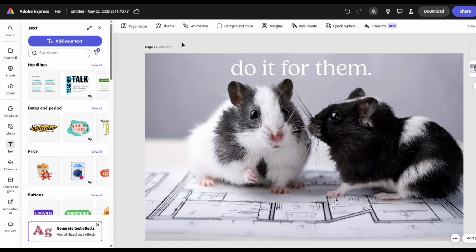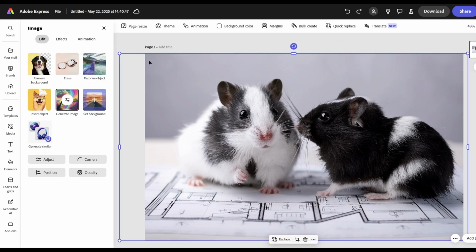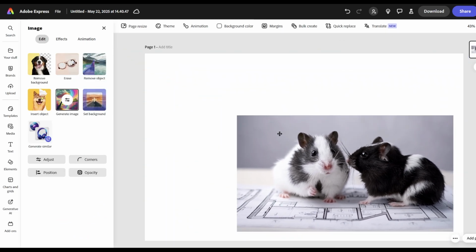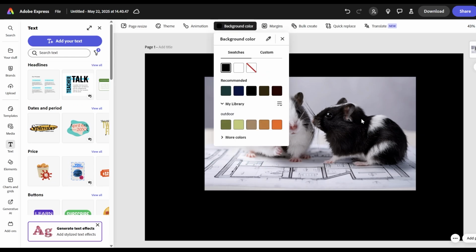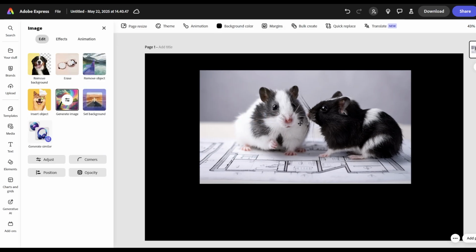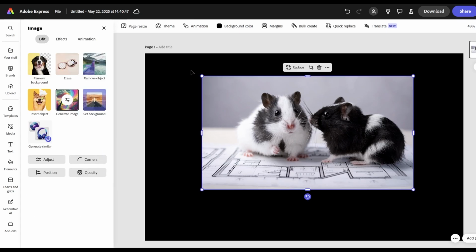So I'm gonna hit Control Z on my keyboard to just redo all of that. So now this is just a regular image. I'm going to size it back down, and I'm gonna go to my background color and hit it to black. I feel like I'm missing something. Okay, I know what it is now. Of course, I was right. There was this white border around it.